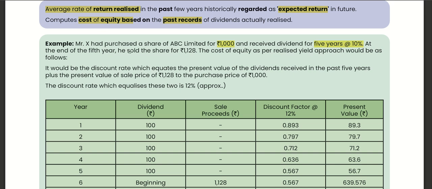At the end of the 5th year, he sold the share for rupees 1128. The cost of equity as per realized yield approach would be as follows. It would be the discount rate which equates the present value of the dividends received in the past 5 years plus present value of sale price to the purchase price. The discount rate which equals these two is 12%.